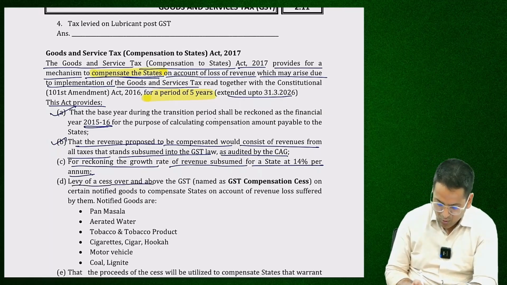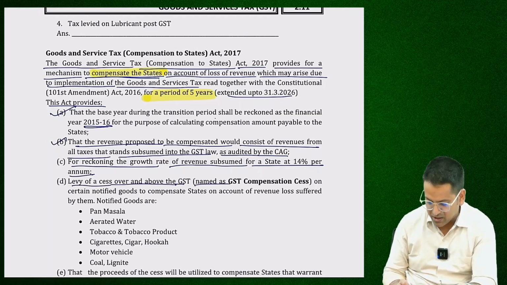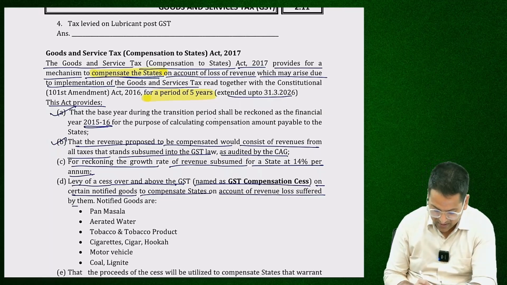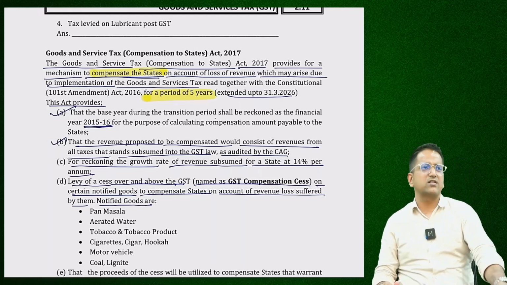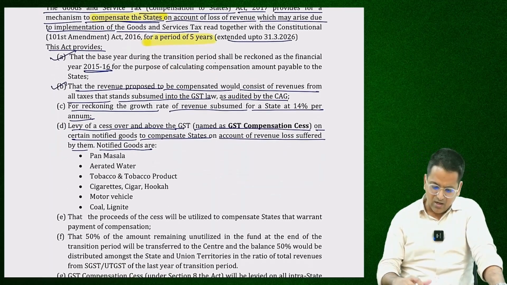Further, levy of a cess over and above the GST and named as the GST Compensation Cess on certain notified goods to compensate states on account of revenue loss suffered by them. Notified goods are, and the GST Compensation Cess would be levied on notified goods. What are those notified goods?